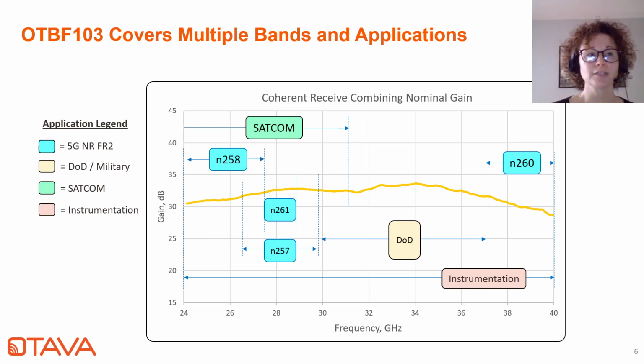As I mentioned earlier, the OTBF103 covers a fairly wide range of RF frequencies, between 24 and 40, so over 16 gigahertz. It may be used for a wide range of 5G NR systems, and the bandwidths are highlighted here in blue. But it is also applicable for certain SATCOM systems as well as defense systems.